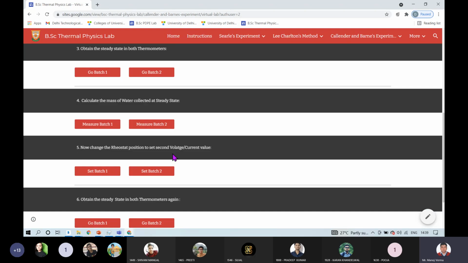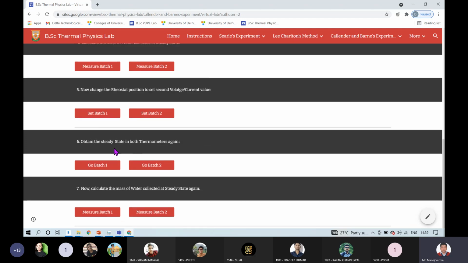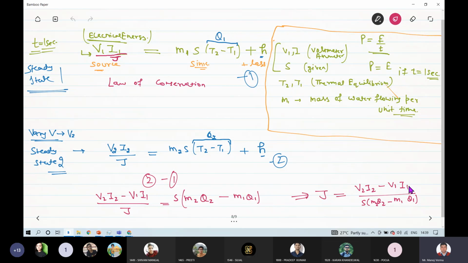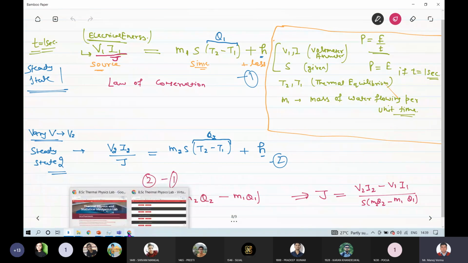You have to get the second value of voltage and current. Again, for that value, you have to find the steady state, and at that thermal equilibrium condition, you have to calculate the mass of water collected at steady state again. Okay, this will give you all the values of V2, I2, V1, I1, M, Q2, M1, Q1. Okay. All the values will be given from these.